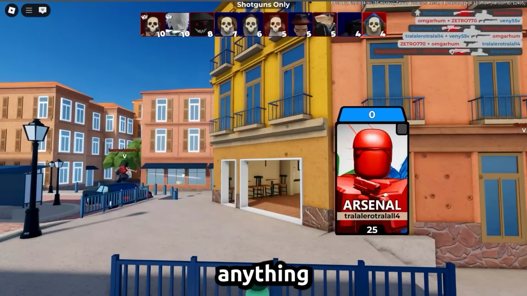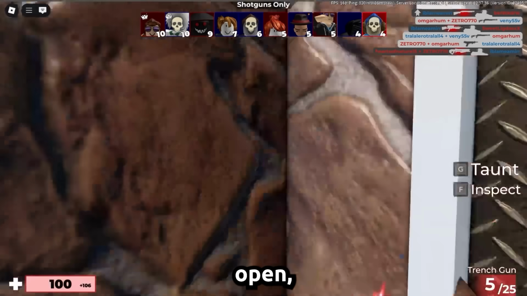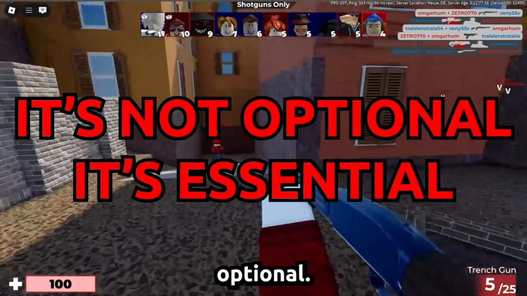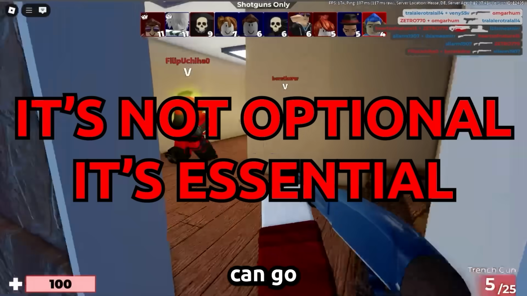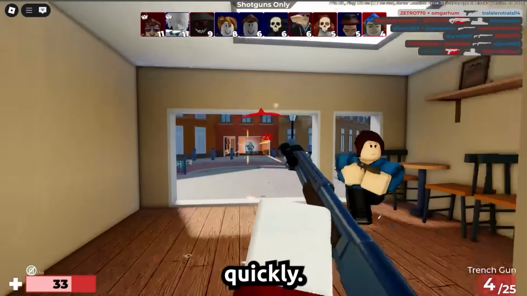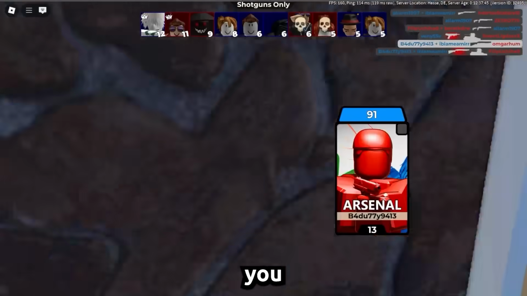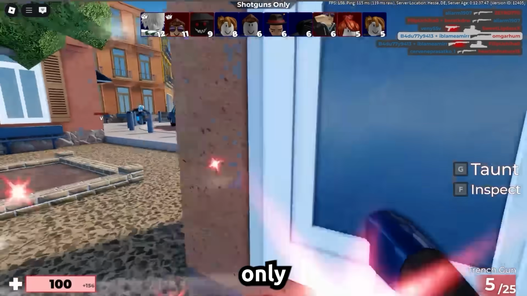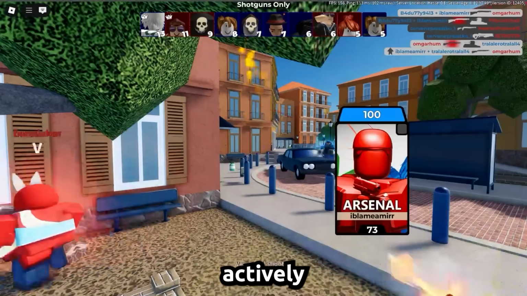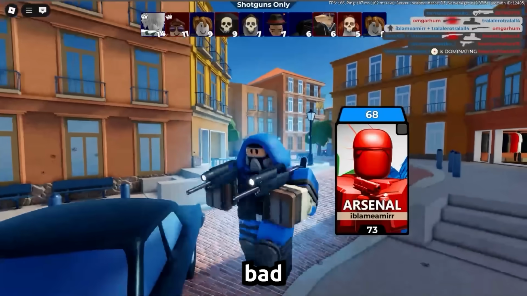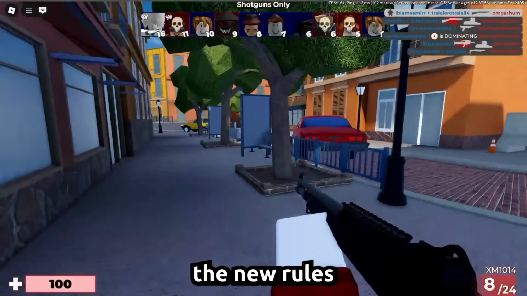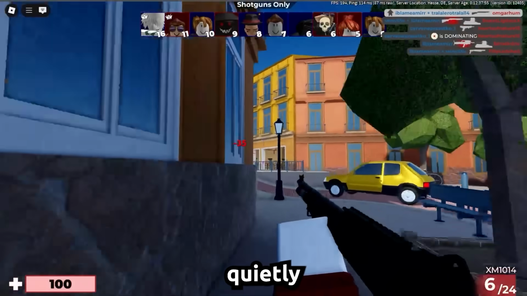Because players can draw anything, and because communication is so open, moderation in this game is not optional, it's essential. Without it, things can go from harmless to harmful very quickly. And unfortunately, what I'm about to show you proves that the people in charge of FreeDraw not only fail to moderate properly, they actively endanger children. To understand how bad things have gotten, we need to start with the new rules that Nicole, the owner of FreeDraw, quietly put into place.